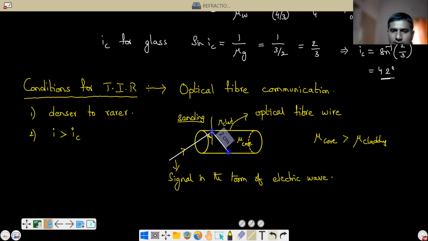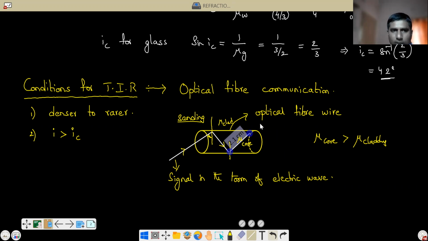Again, it will be incident on the other side at an angle greater than the angle of incidence. Everything depends on the angle of incidence. So again, it will get reflected back. Again, it will get reflected back. Like this, the ray will be reflected many times, and it's very fast.